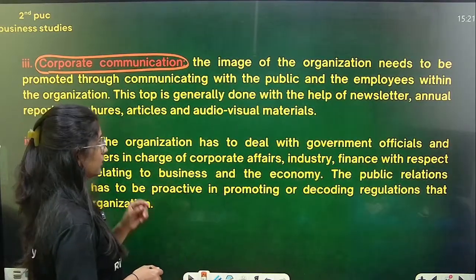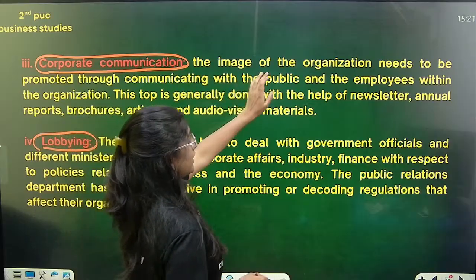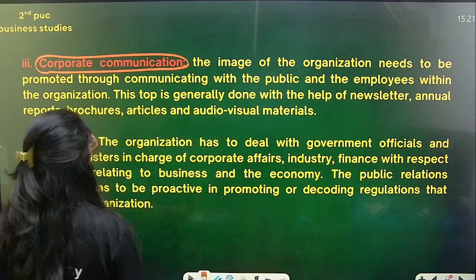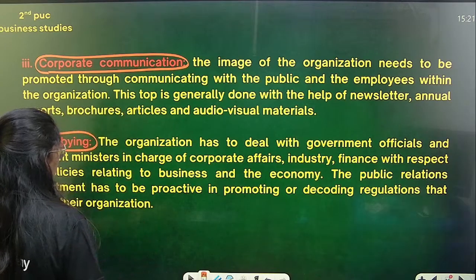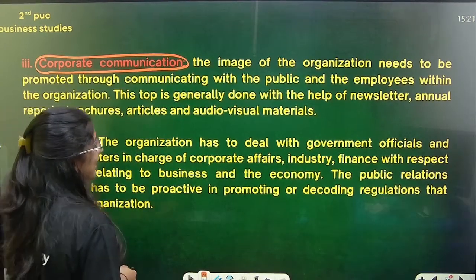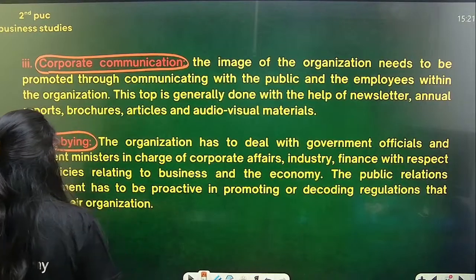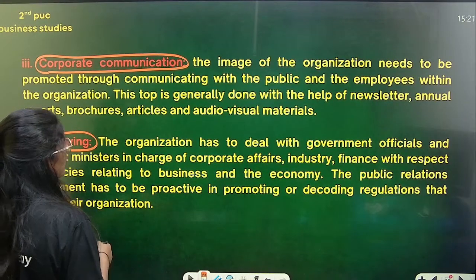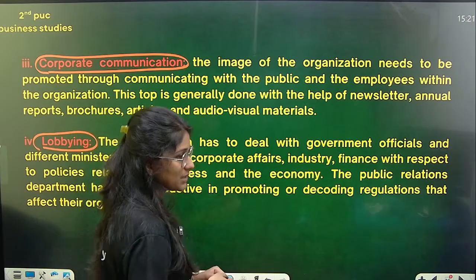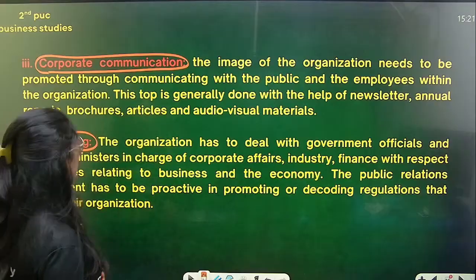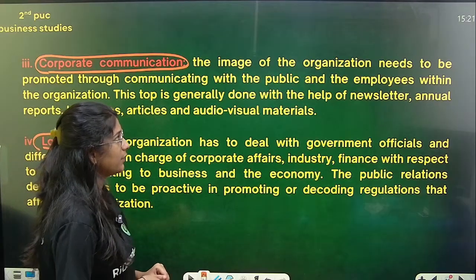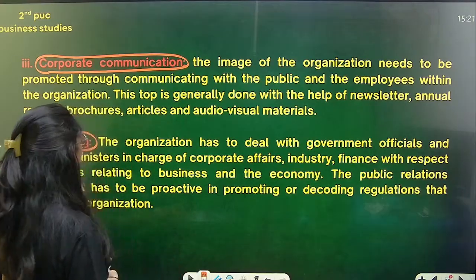So if you see here, the image of the organization needs to be promoted through communicating with the public and the employees within the organization. This job is generally done with the help of newsletters, annual reports, brochures, articles and audio visual materials. So basically, if you see here, the image of the organization needs to be promoted through communicating with the public and the employees within the organization.